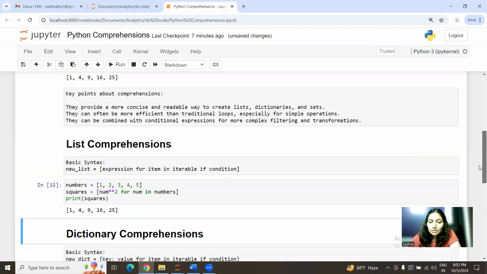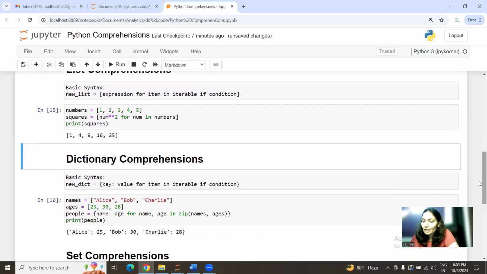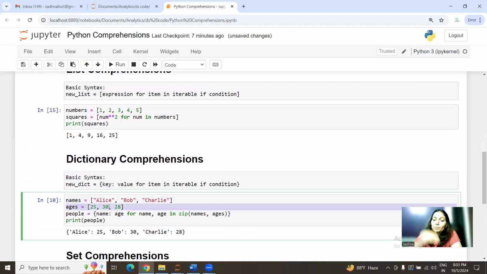Now, if we have to do something similar in a dictionary, it's a key value pair. So we can have key colon value for item in iterable, if condition. We are iterating the iterable, creating a temporary variable, and applying that particular condition to those key value pairs. How are we going to do it? Let's say we have two lists, one for name and the other for age. I want to combine them, so the first element of the first list and the first element of the second list become a key value pair.